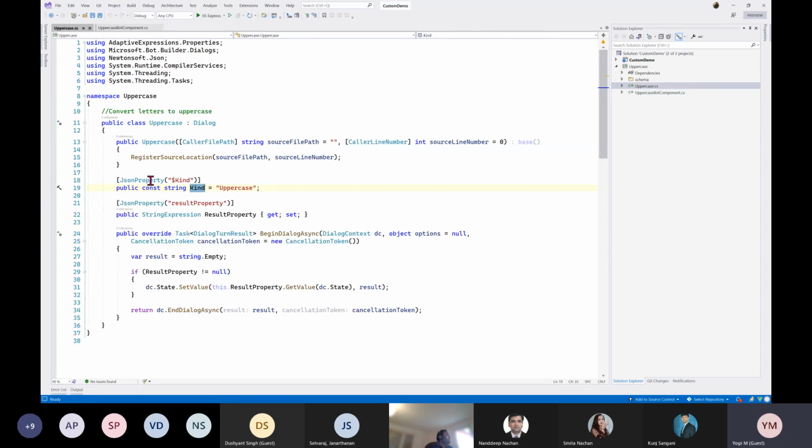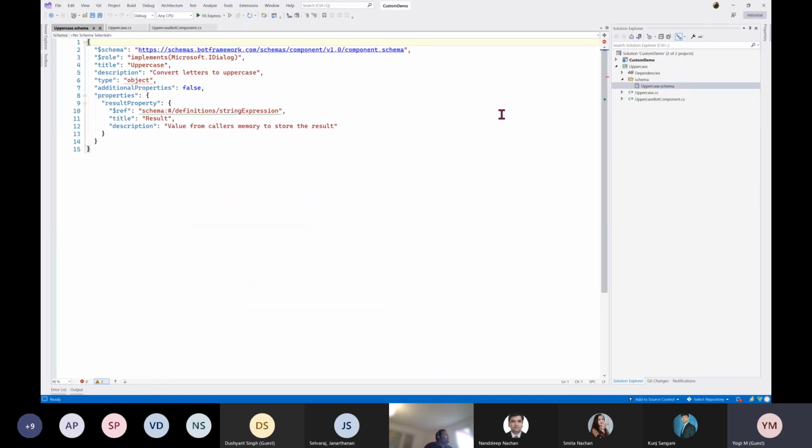The second is that I define the kind in the class. And the third is the kind in the schema. The class name may be different, but the kind should match. The kind uppercase should match with the schema. If you open the schema, this is a JSON file. Here you can define the properties we should display in the GUI. Once you define them, they will display in the GUI.